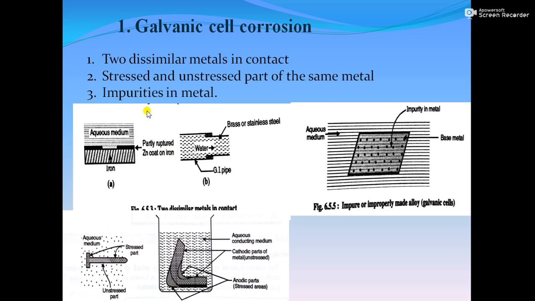Now the third condition: suppose any impurity in the metal is present, like suppose we have taken an alloy, but that alloy has an improper arrangement or improper ratio. In that case, as you can see, suppose this is a metal and in dot form we have shown the impurities in the metal. If it is present in an aqueous medium, then automatically two different metals are in contact with each other and galvanic cell corrosion will occur.